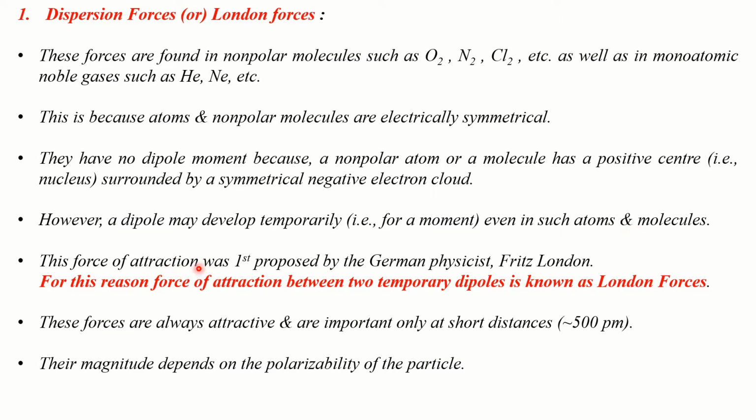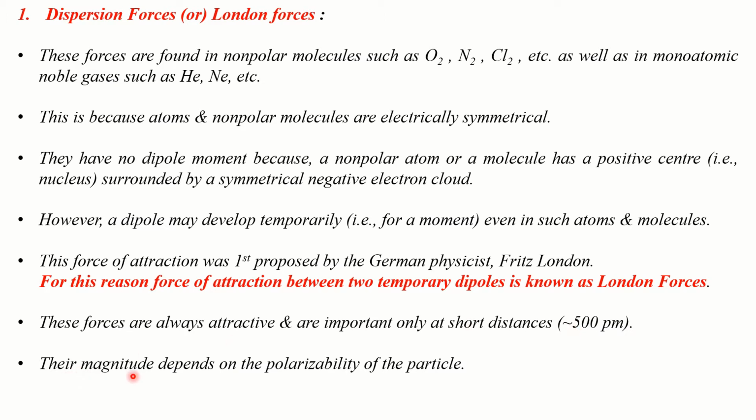This force of interaction was first proposed by the German physicist Fritz London. For this reason, the force of attraction between two temporary dipoles is known as London forces. These forces are always attractive and are important only at very short distances, that is approximately when the molecules are 500 picometers apart from one another.